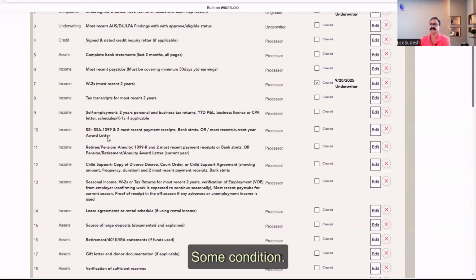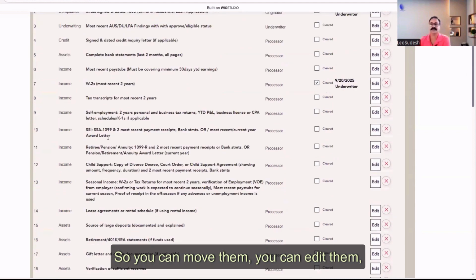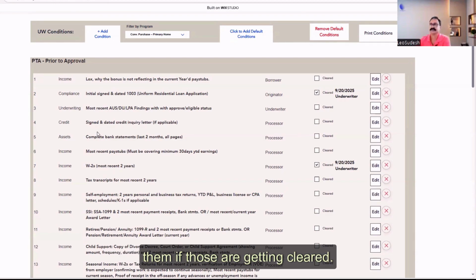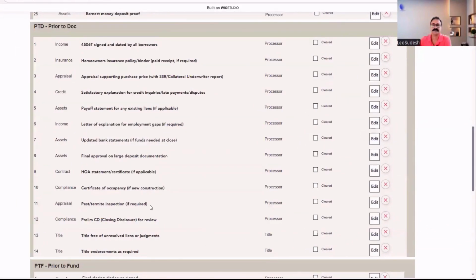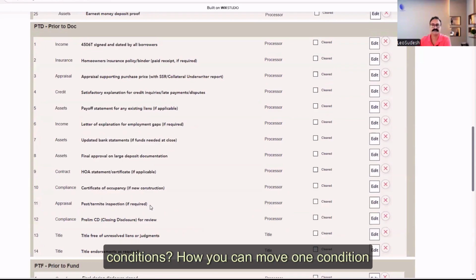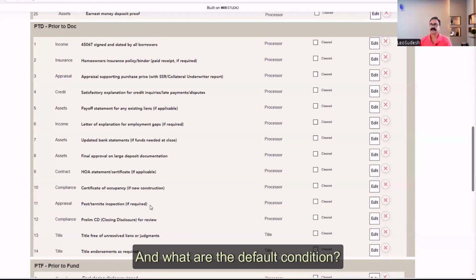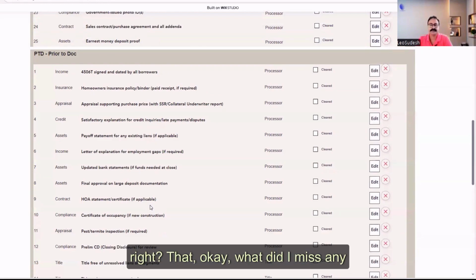Sometimes it happens that some condition can come by default in a different category. So you can move them, edit them, save them. Whatever is required, you keep. What is not required, you can delete or clear if those are getting cleared. Am I clear how this is going to behave? Did you understand how to play with the conditions? How you can move one condition from one category to another category? How you can edit these categories, right? And what the default conditions are? Otherwise you will always remain confused, wondering, did I miss any condition? So you have all the default conditions.